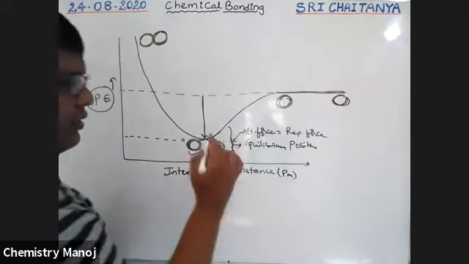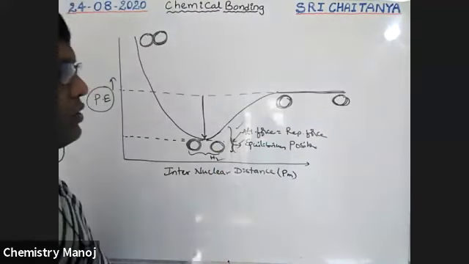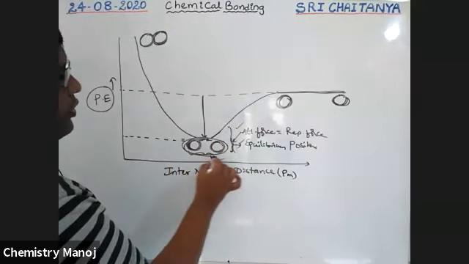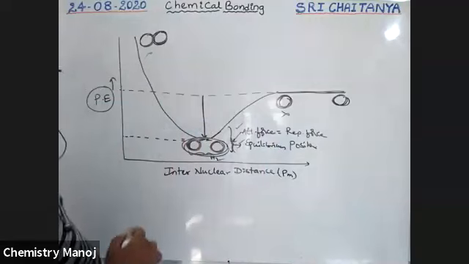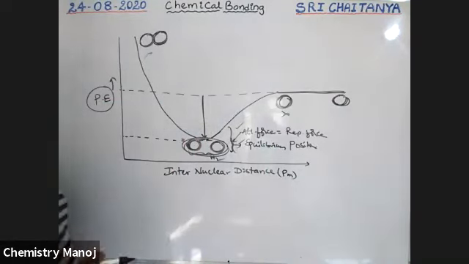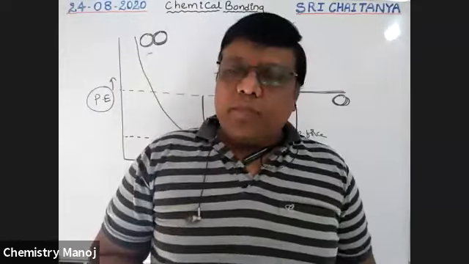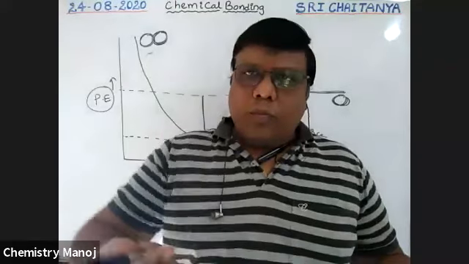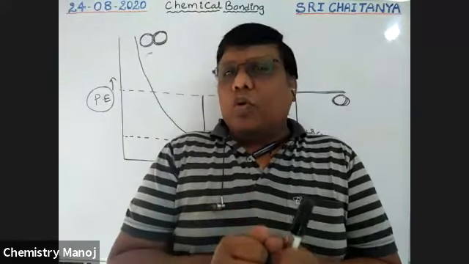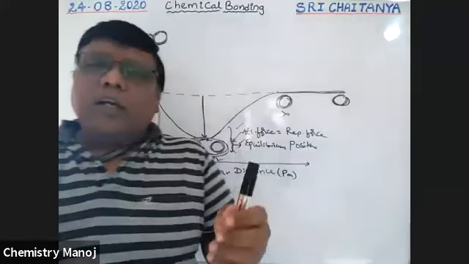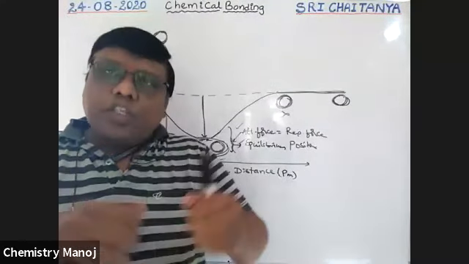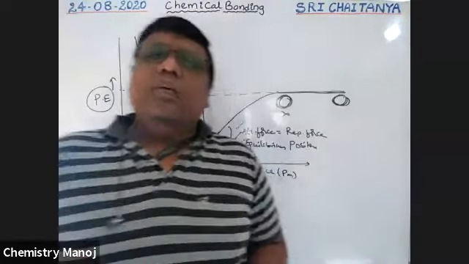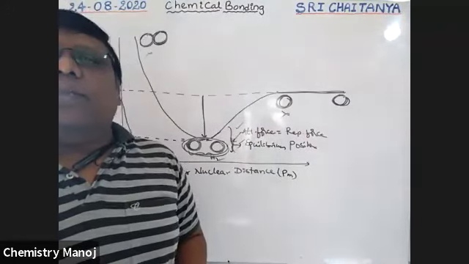Equilibrium distance exists. At that position, attractive forces are equal to repulsive forces. That position is called the equilibrium position. So that is the bond formation condition. Here the H2 molecule is there, not here, not here. These are the two important cases. Whenever a bond is formed between two atoms, whenever there is an attractive force existing between them, the atoms are not too much close to each other, not too much far away from each other. It is very, very important.